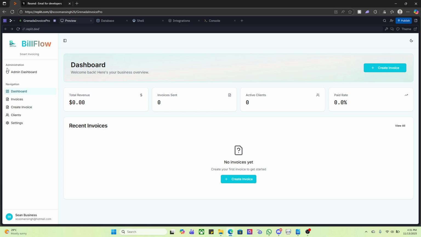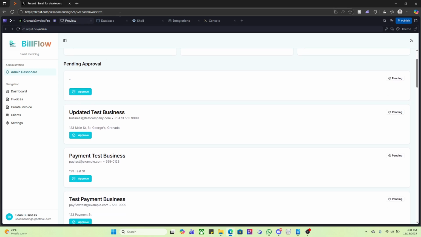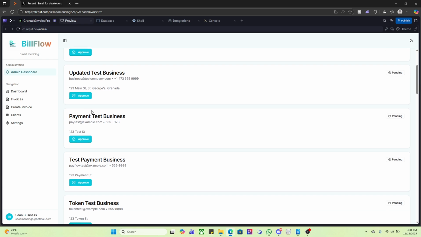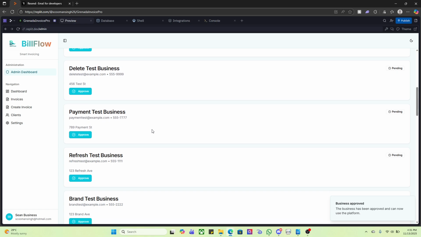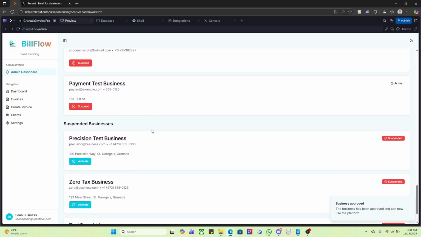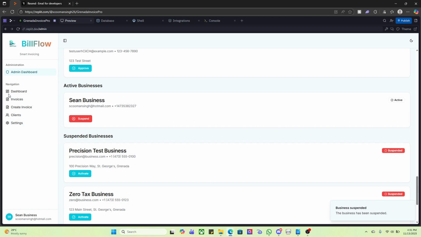So this is a dashboard. We have the admin dashboard. It's something that only I can see, or the admin. So here you can see, instead of doing it in a database, I can see all the different businesses waiting to be approved. I can just approve a business, and then they can now use the platform. And additionally, when I spoke about the is active, I can then suspend a business again if they no longer wish to use the services or they missed a monthly payment.